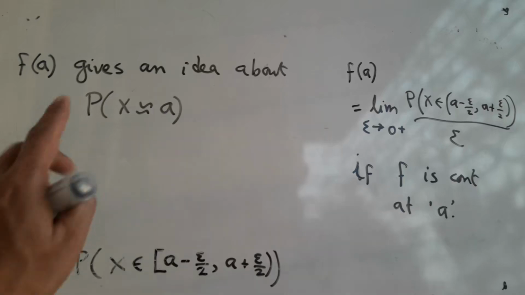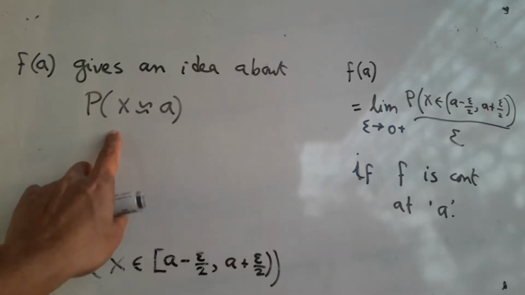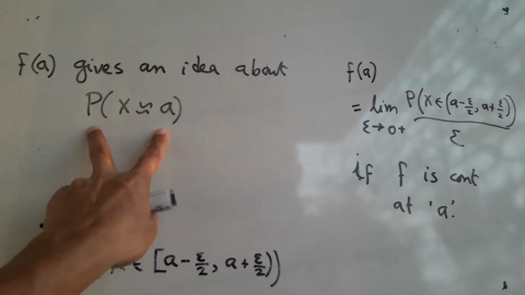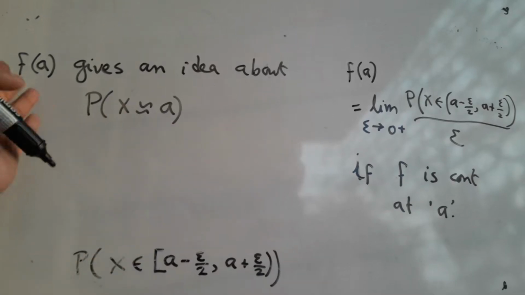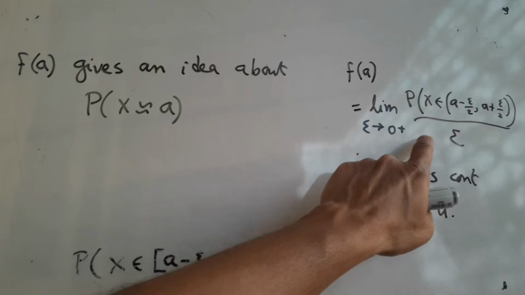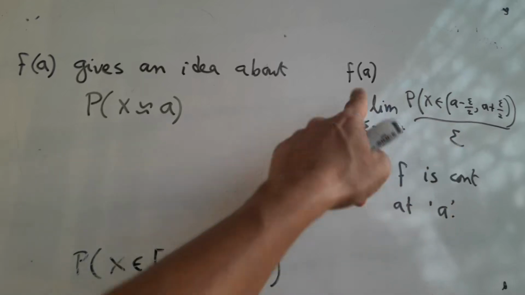Now do not get it wrong. I am not saying these two things are even close. This is always between 0 and 1, while this can be more than 1. What I actually mean is this. So you have to do this division by epsilon and this limiting process.